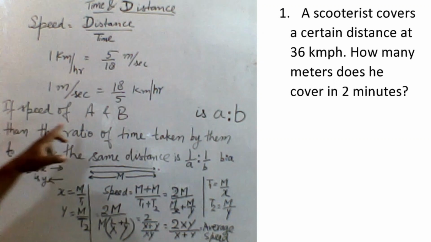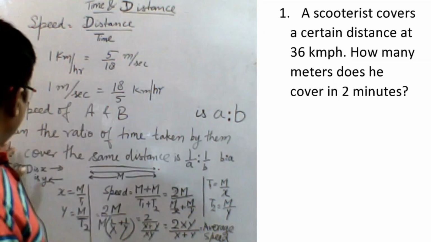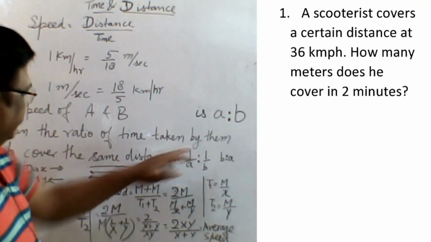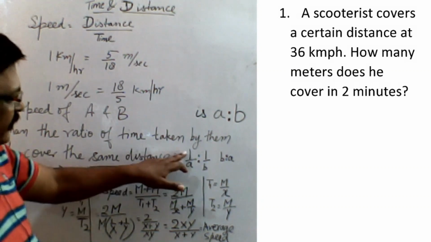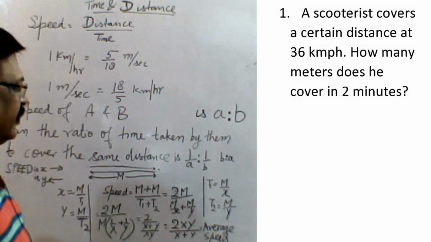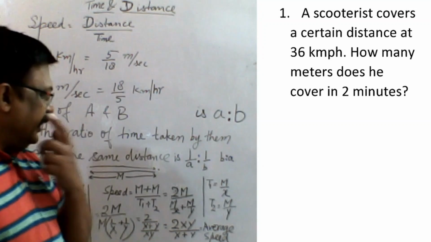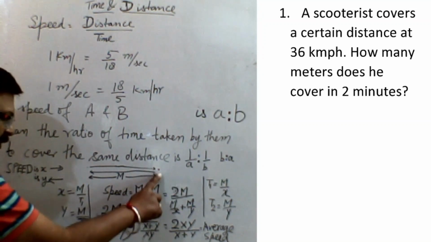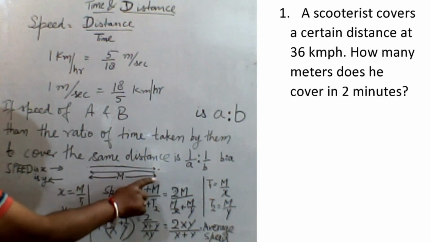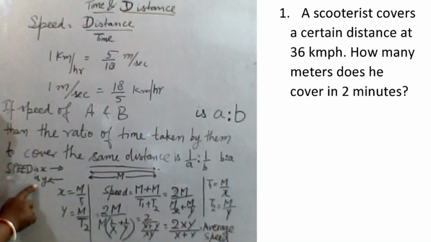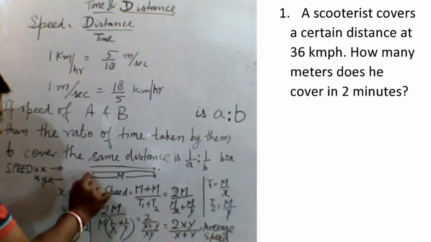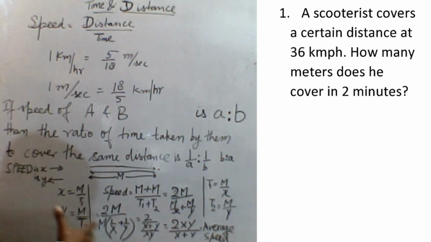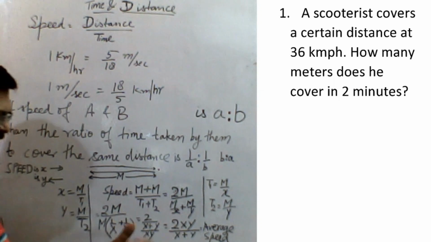Now if the speeds of A and B are in the ratio A is to B, then the ratio of time taken by them to cover the same distance is 1 by A is to 1 by B, or you can say B is to A. Suppose speed is x while going from this point to this point, and while coming back to the same point, speed is y. The total distance is m. I want to show you how to derive the average speed formula.